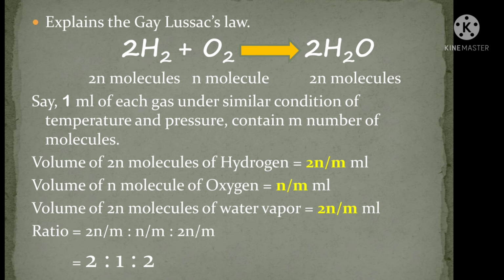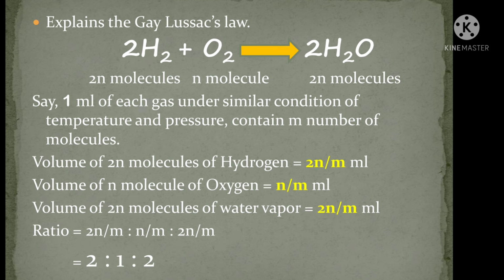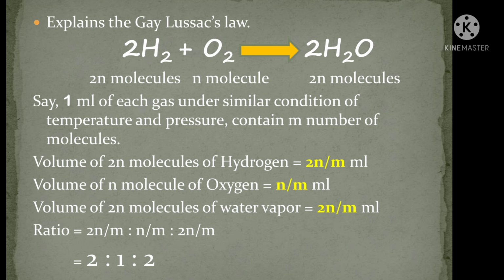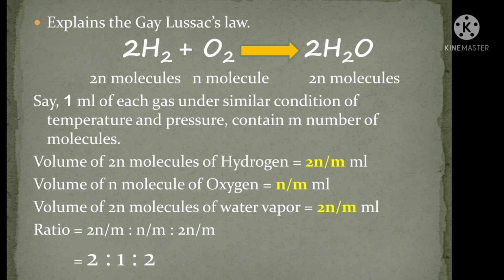So, the ratio is 2n/m : n/m : 2n/m, which is 2:1:2. So, what does the ratio indicate? Of course, it's just a simple ratio, what we read before in Gay-Lussac's law.